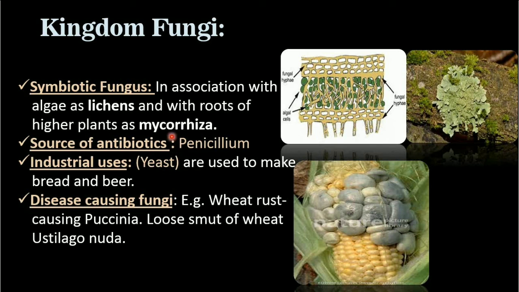Mycorrhiza is also one of the examples, very important. Mycorrhiza and lichens, both are associations of fungus with other organisms. Here this is the mycorrhiza, no, it is not mycorrhiza, it is lichen. Mycorrhiza occurs in the roots of the plant, like of gymnosperms basically, and it does the same function as in lichens. Source of antibiotic, Penicillium. Many fungi produce many types of antibiotics, which are very important for medicinal purposes.